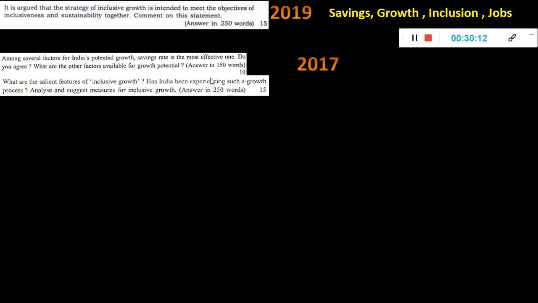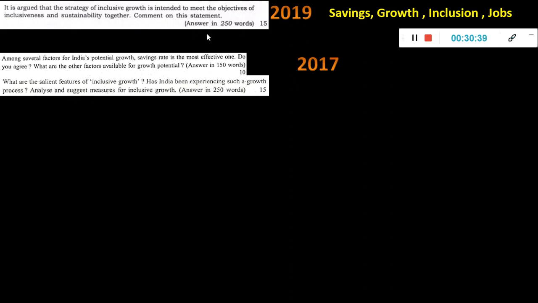So this inclusive growth is there in the GS2 paper also, where they were asking how can everybody be included, not only in finance but also in different schemes, beneficiaries and all those things. So they are asking again India's potential growth, savings rate. Okay, savings rate, I think in prelims also I showed you a question, the same kind of question. Like whether you agree and what is the consequence of that. Okay, what are the salient features of inclusive growth? Has India been experiencing such a growth process? Analyze and suggest measures for the inclusive growth.